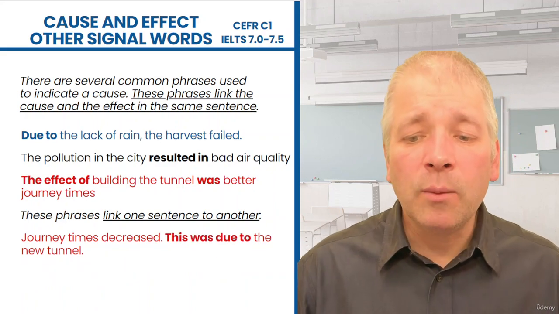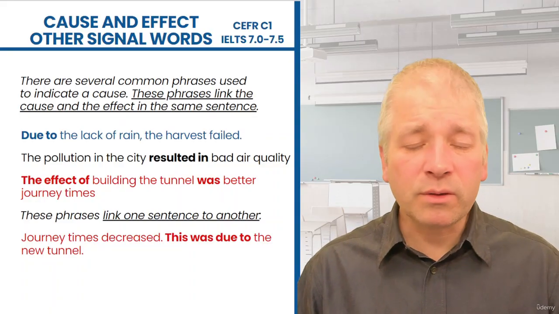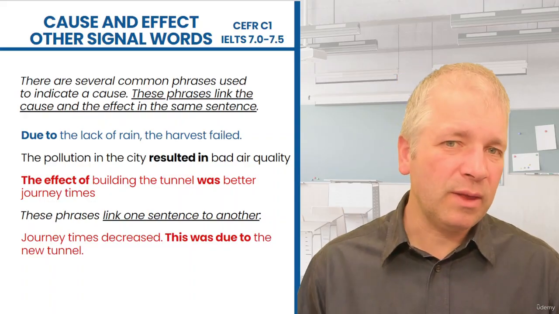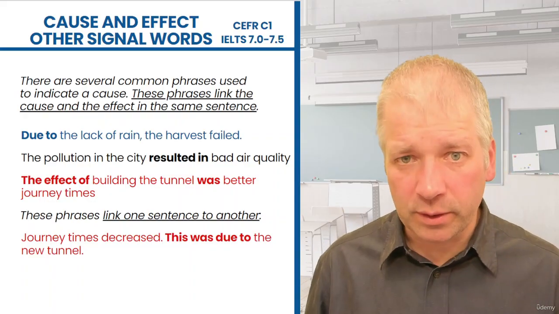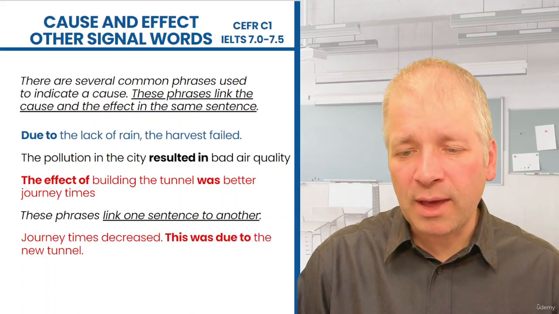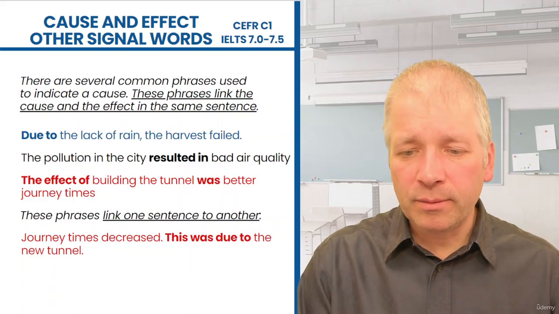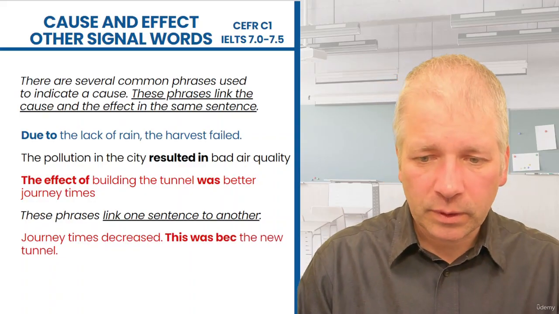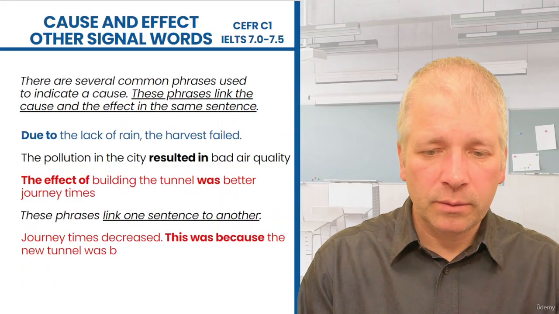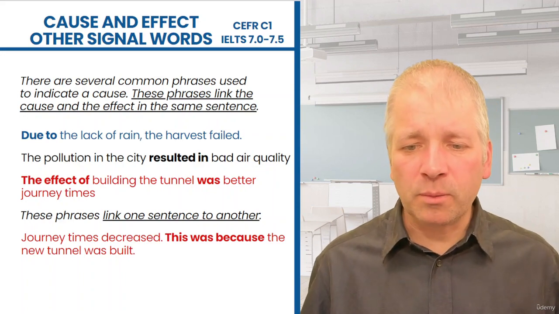So here we use this and the signal word to introduce the cause, and this lets us put the cause afterwards. Now here after due to, of course, we use a noun. But if we change this to because, then we can introduce a full clause. This was because the new tunnel was built.